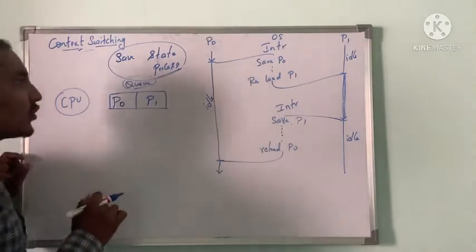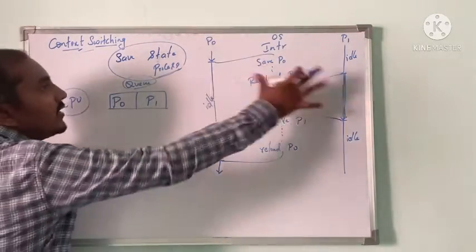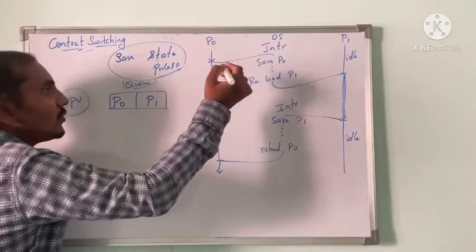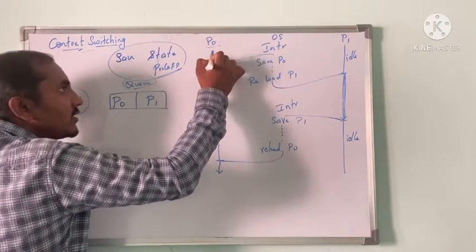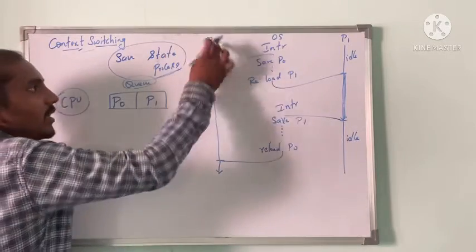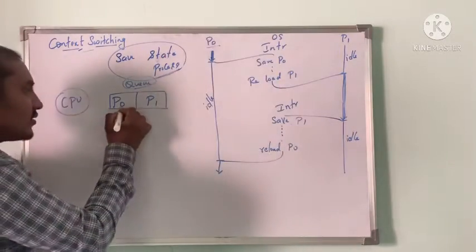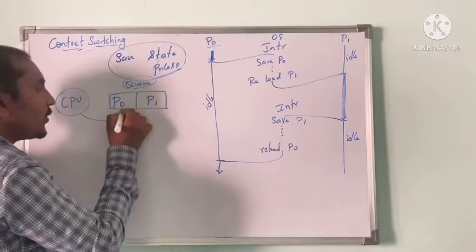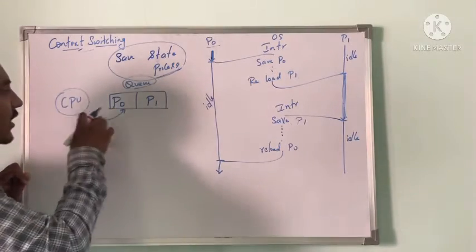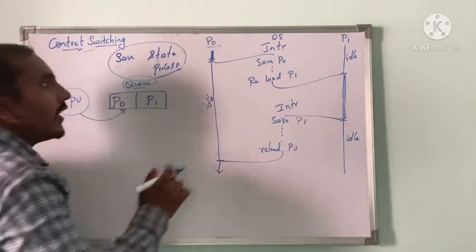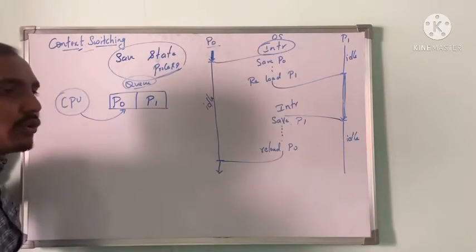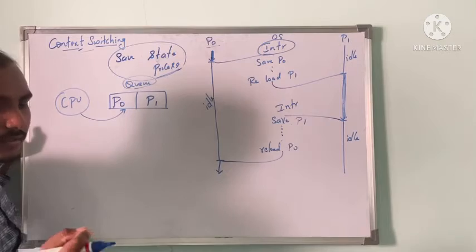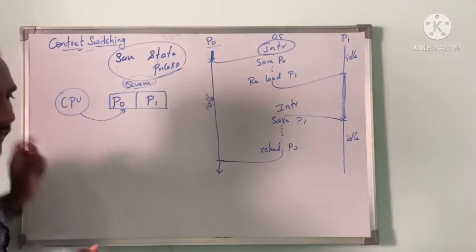In this example, first P0 is under execution. This arrow represents that it is under execution. Process 0 is currently used by the CPU. The CPU is executing process 0. In between there is an interrupt. Interrupt in the sense, as I told you,